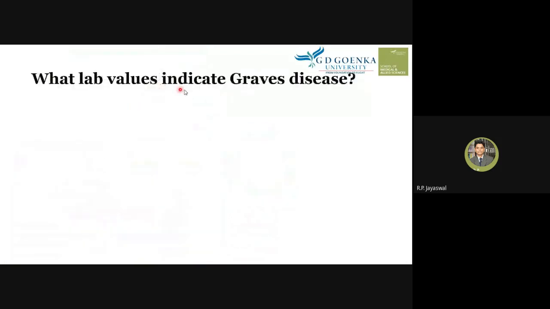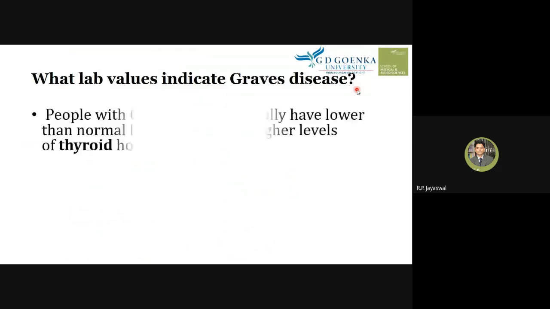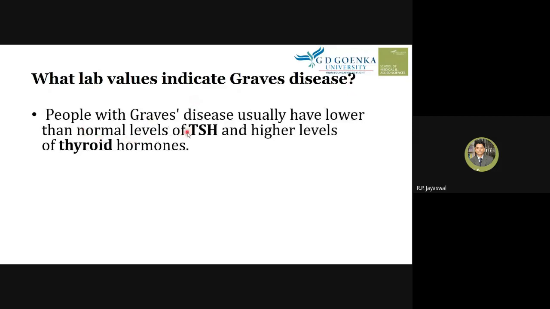What lab values indicate Graves' disease? Because when there is Graves' disease, there is TSI production or LATS production, and because of that there is hyperthyroidism. So, what lab values indicate Graves' disease? People with Graves' disease usually have a lower than normal level of TSH and a higher level of thyroid hormones. The TSH level is always on the lower side, and the thyroid hormones are always on the higher side. So this is the interpretation we can make, and based on that we can confirm that the patient may have Graves' disease or a similar condition.